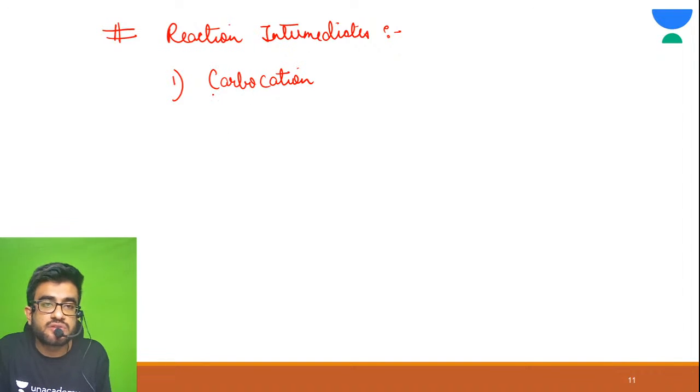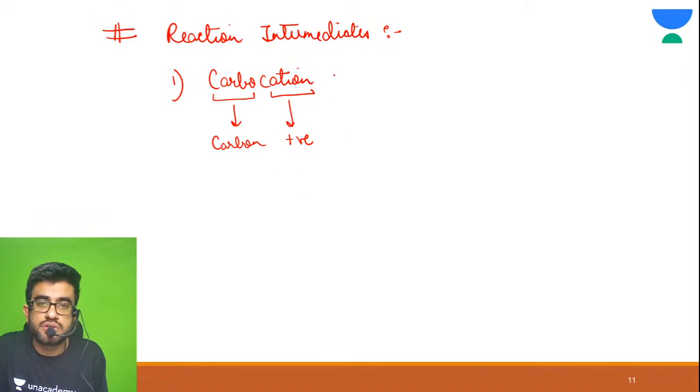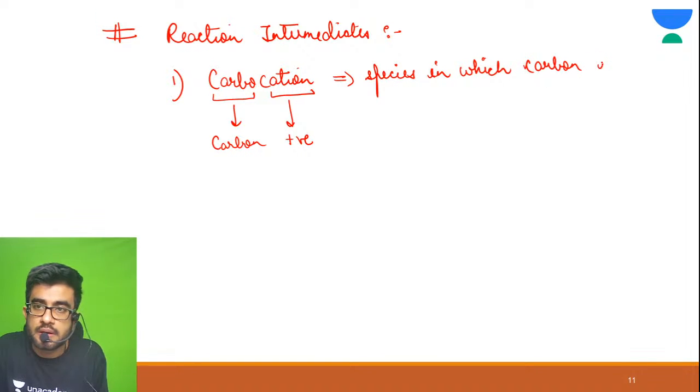Let me break this. Carbo means carbon and cation means positive charge. So these are species in which carbon is having positive charge.